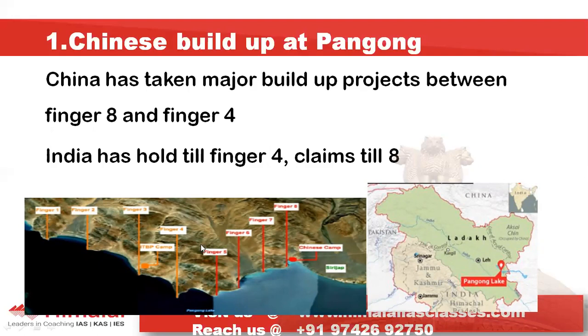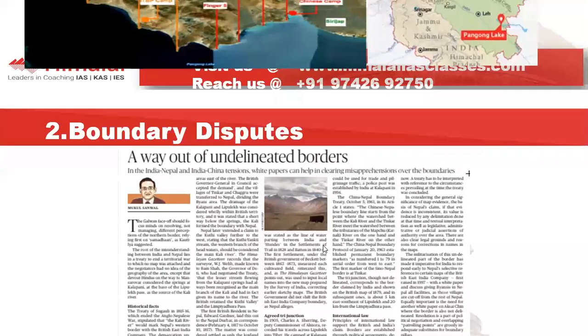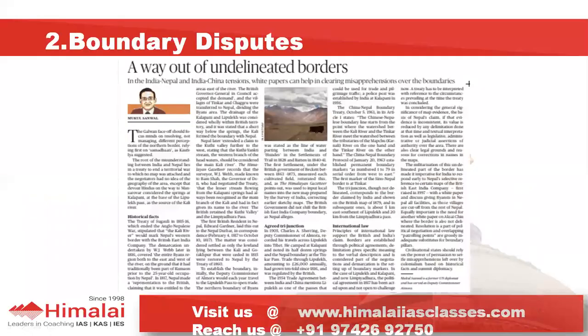Fingers 1 to 4 are totally under Indian control. Fingers 5 to 8 India claims to be territory under its own control, or part of the LAC, and after finger 8 it is considered Chinese area. The Chinese are claiming up to finger 5, this area, which was considered a demilitarized zone by the Indian side. So that's where the problem is. Please remember, ridges and finger areas all belong to Pangong Lake. Pangong Lake is located in the Ladakh region, and this lake lies from this side to this side, on both sides of the border.